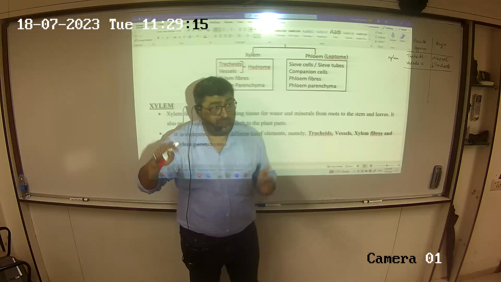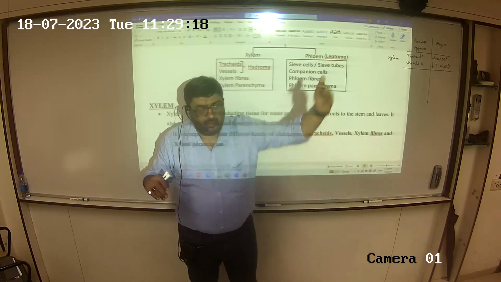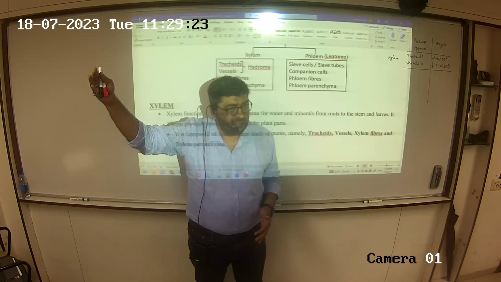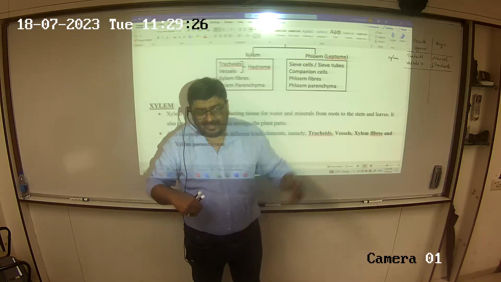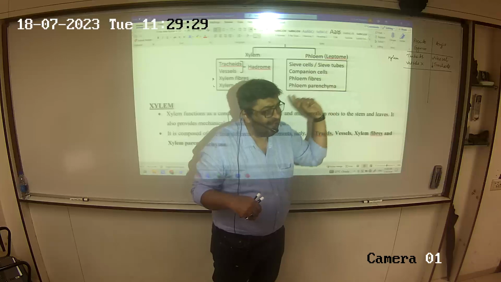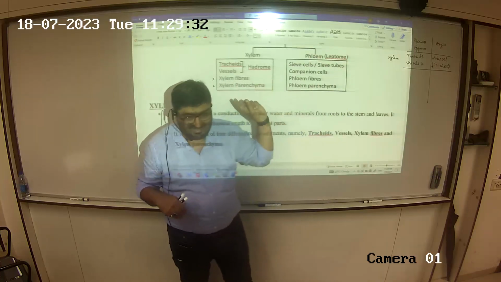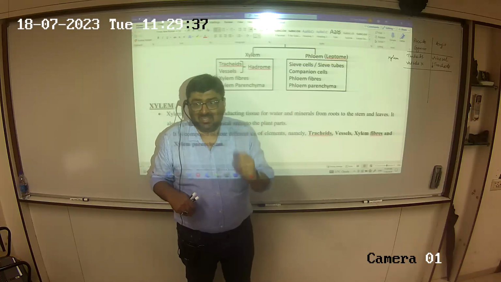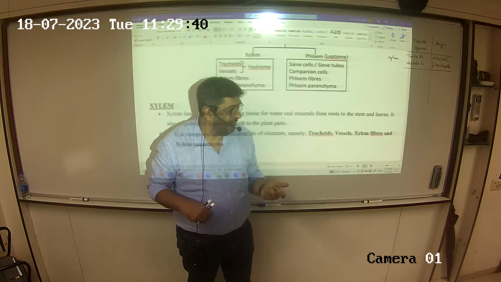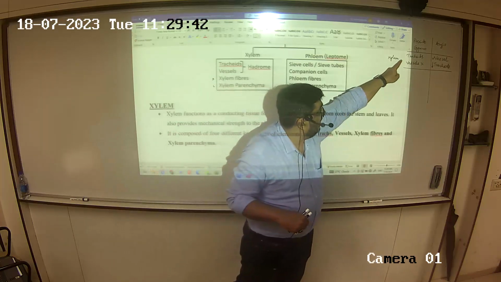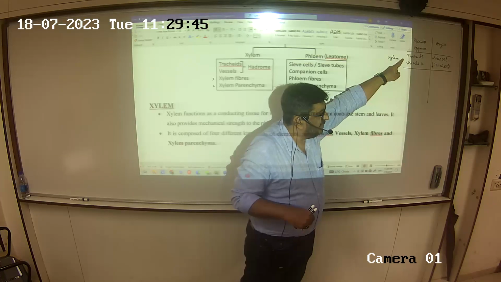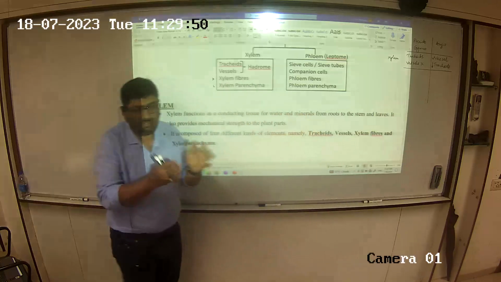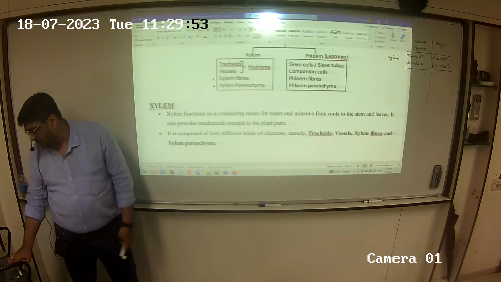So at one point of time, ऐसा time आएगा कि जहां पर angiosperms है, all the tracheids will be lost, and you will have only vessels now. So the presence of the tracheid in an angiosperm is indicative of its link to the previous group of plants. That's why अपना xylem phloem का discussion is from a different point of view now. So the main conducting vessels in pterido and gymno would be tracheids, and the main conducting vessel in an angio would be a vessel. Now, how to differentiate between the structure of a tracheid and a vessel? Let's do that now.